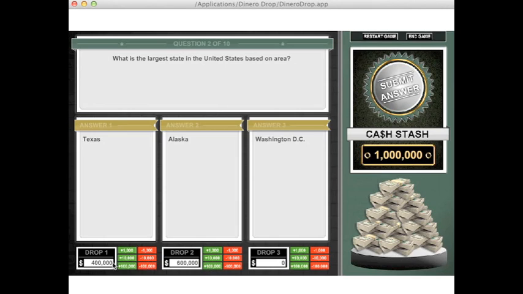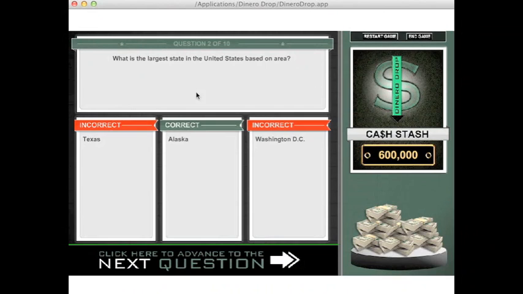Once my answers total the amount of money I have in my cash stash, I'm then able to click on the Submit Answer button. You can see the correct answer is, of course, Alaska. What it does is it keeps in my cash stash the amount of money that you answered correctly. Now, I did lose my $400,000, but I still have in my personal cash stash $600,000. So I can continue to play the game by clicking on the Next Question button.